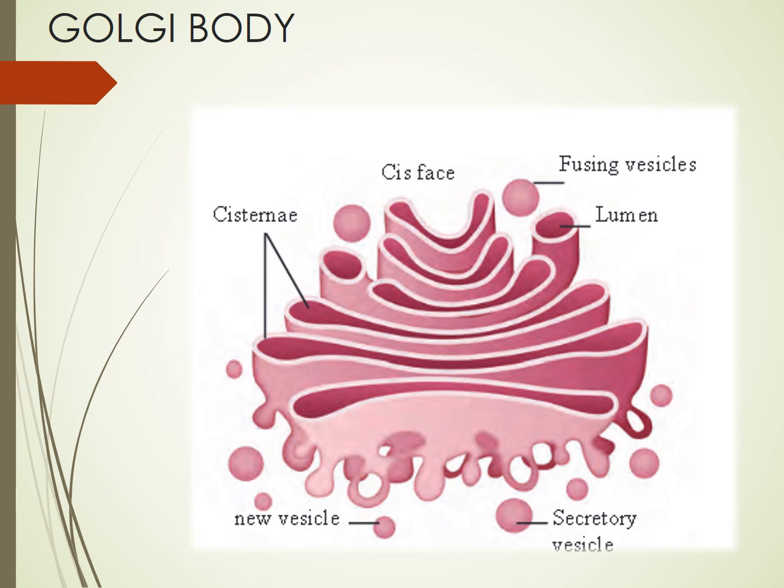Okay, so the Golgi body, because it packs up materials very well, is also called the packing organ, or a secretory organ. So it's basically like a packing department. It is packing the protein and distributing the substances. Okay, so it takes in protein, it modifies it, it helps the protein to mature, it packs the mature protein and helps it to be distributed to those places where it is needed the most.